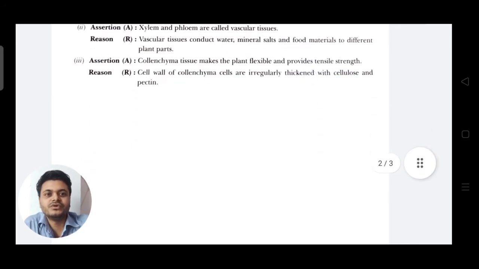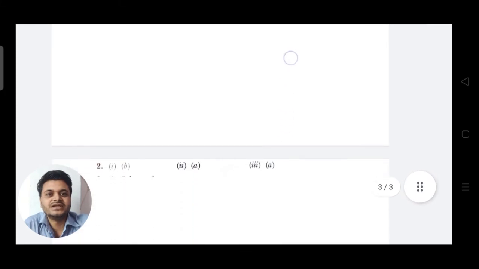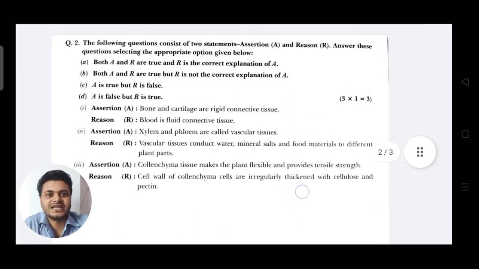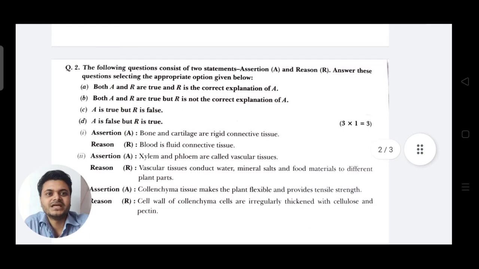We already know that blood is a fluid connective tissue, as well as bone and cartilage are rigid connective tissue. So option B is the correct answer. That means both assertion and reason are true, but the reason is not the correct explanation of A.